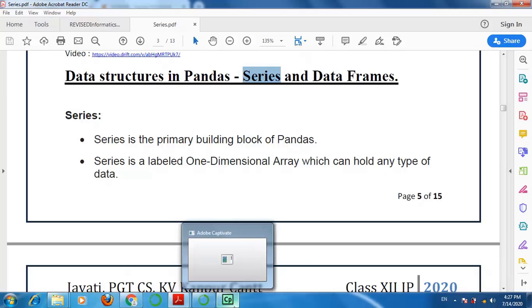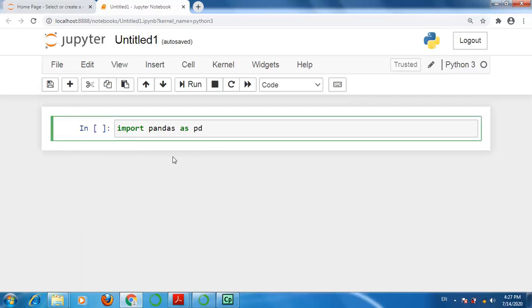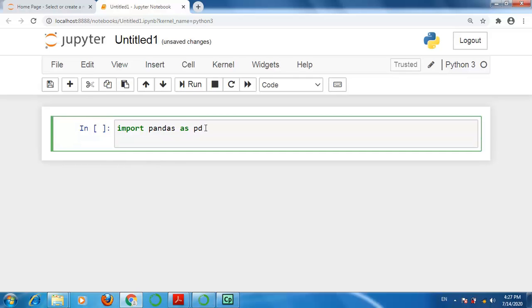Now let's check it in our Python. This is your Jupyter notebook, and here I am going to create a series. You know series is a data structure of pandas, so you have to import the pandas library in your program. So here I am importing pandas and I have given an alias, that is pd. I have written import pandas as pd.